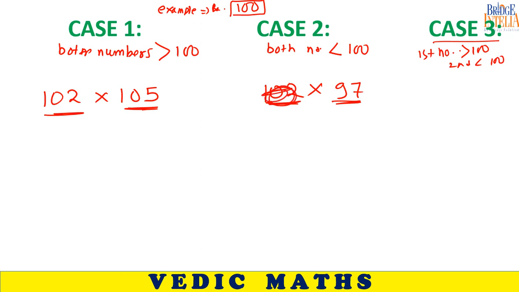Sorry, this example 2 was wrong. So this is case 3. I hope you understand all three cases. Do you understand which three cases we are going to deal with, students?